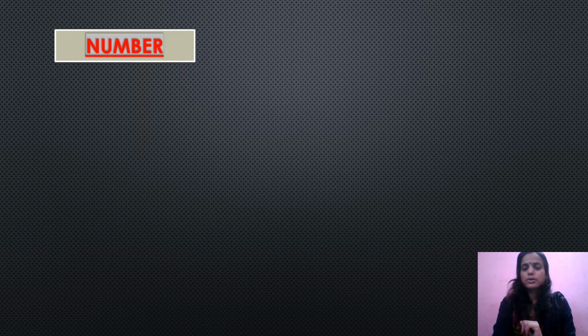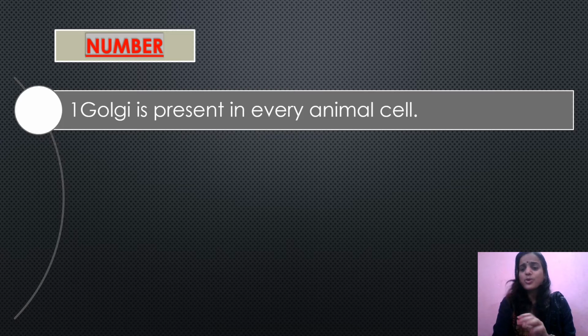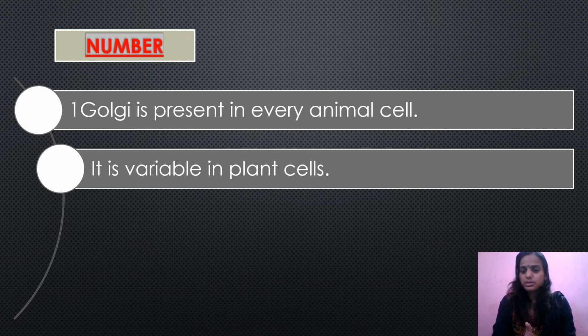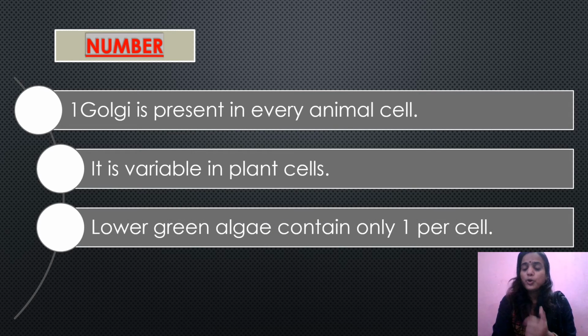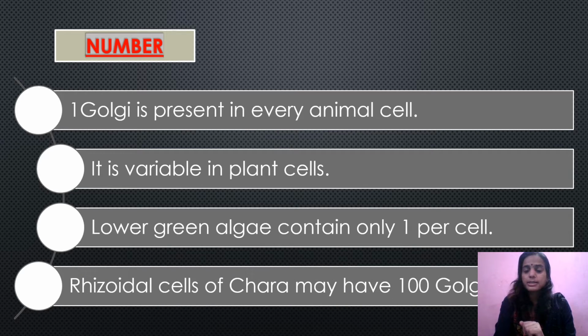Moving on. Next we'll talk about the number of the Golgi apparatus. The number of the Golgi apparatus is also variable. If we categorize animals into vertebrates and invertebrates, the number of Golgi complex in vertebrates is 1 Golgi per cell. It is variable in plants. It differs from one plant to another. Lower green algae contain only 1 Golgi complex per cell, whereas if I give you an example of a cell, the rhizoidal cells of Chara, it has almost 100 Golgi per cell.